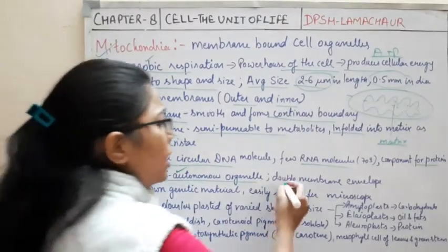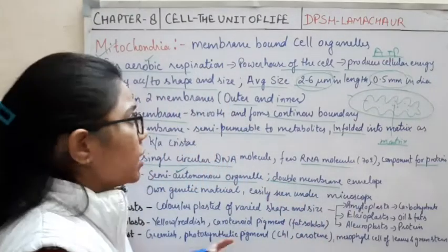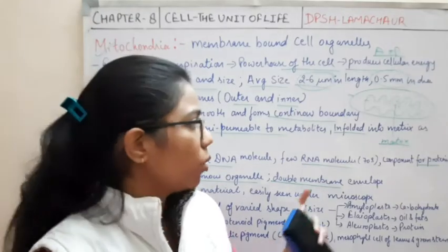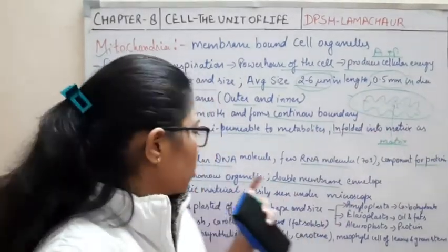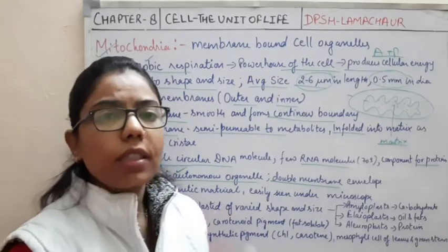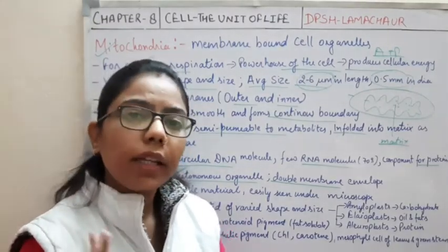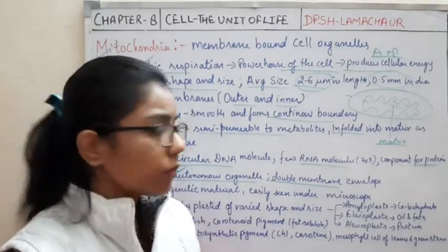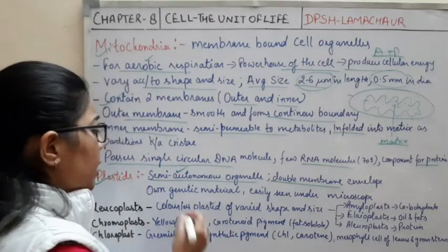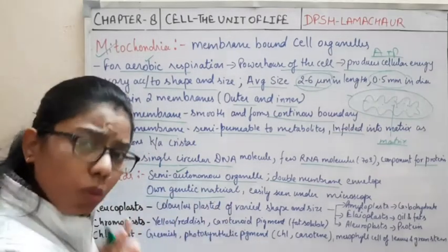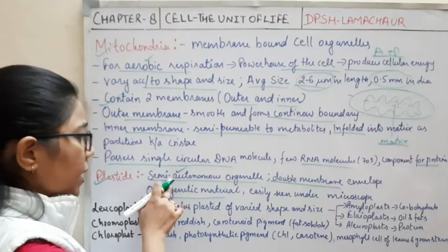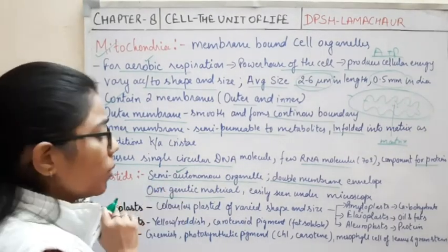And again it is a double membrane envelope, same as the mitochondria. If I talk about the plastid, it also has a double membranous structure and its own genetic material.